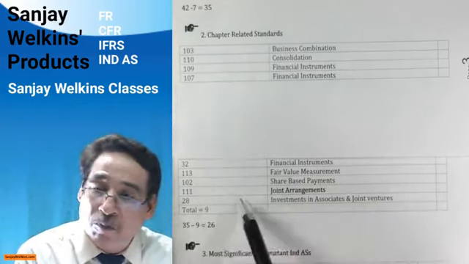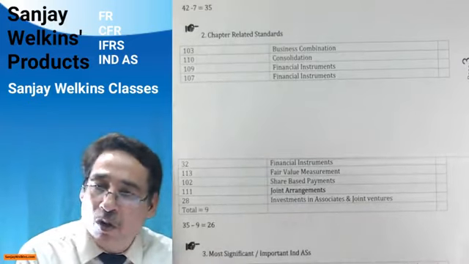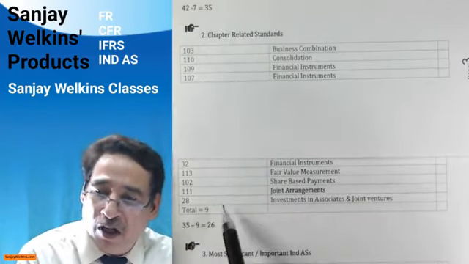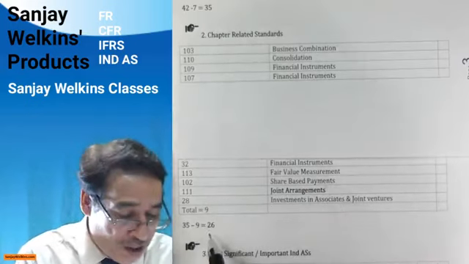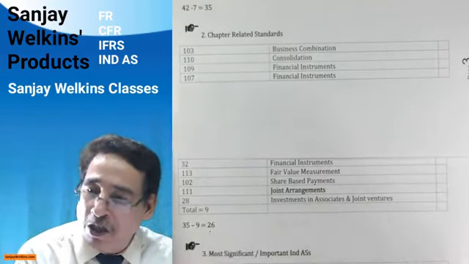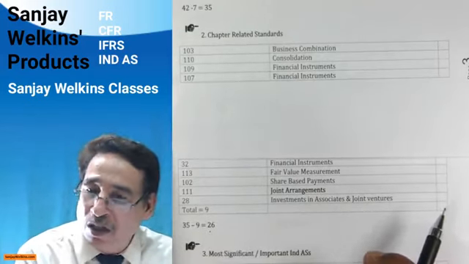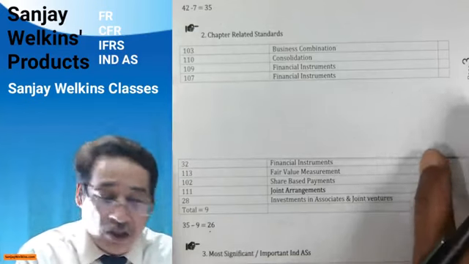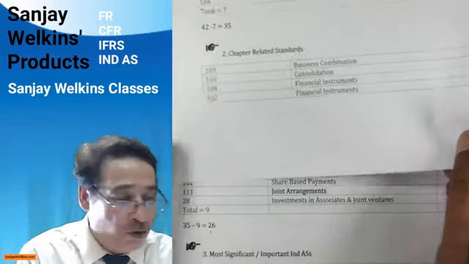So these are chapter oriented standards. Effectively, you must understand that now you have to do only 35, and out of 35, 9 are related purely to the chapters. So that means we are left with only 26 theoretical standards wherein we need to stress upon the case studies. Is it clear to you? So that is how you will suddenly feel that your burden has come down by leaps and bounds. I'm very sure about that.